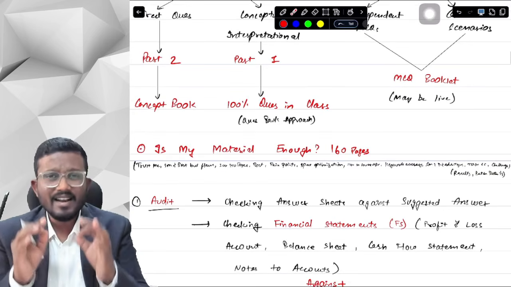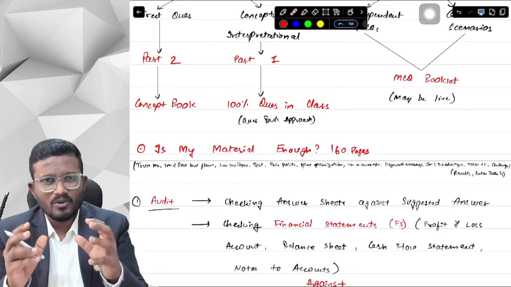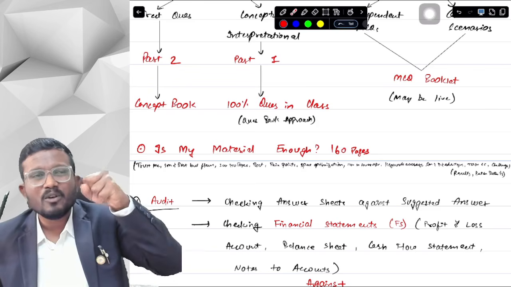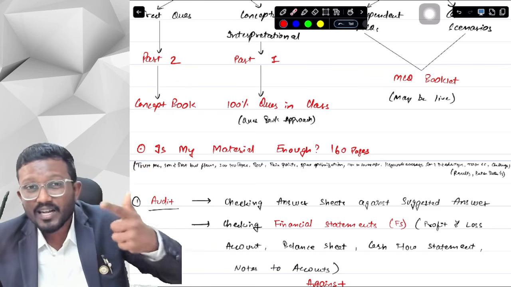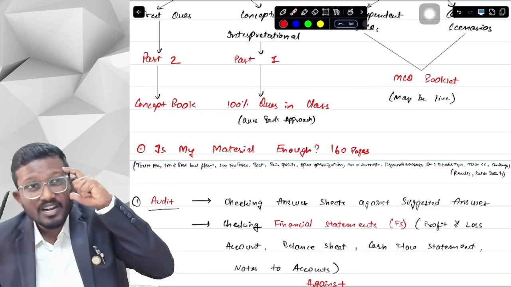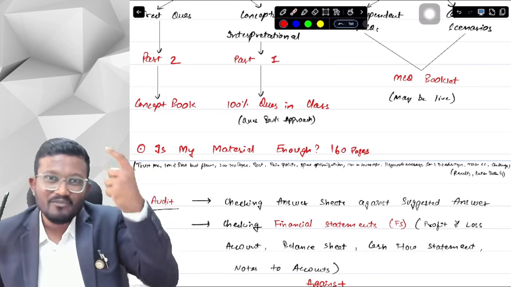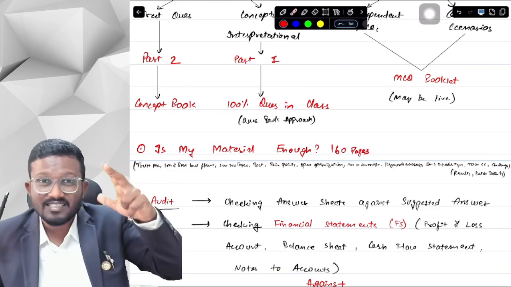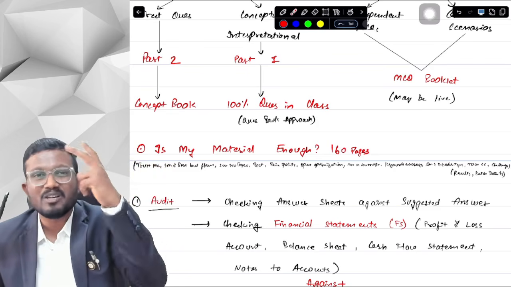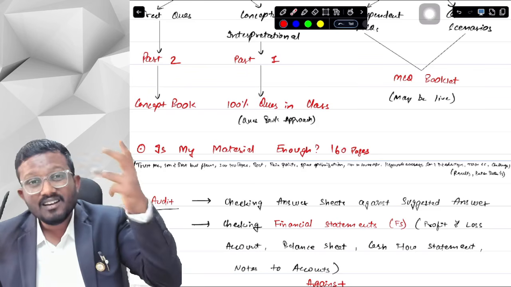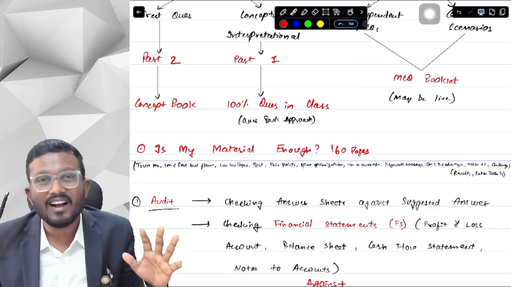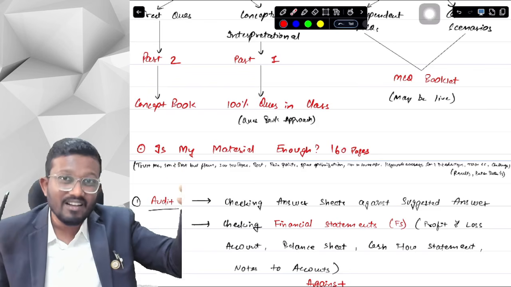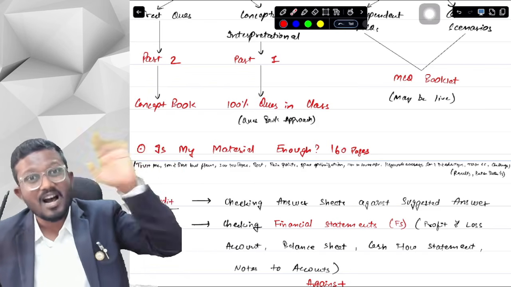But there are a few flaws in the ICAI module. Maybe you can say that the overall structure is not that good. Maybe you can say that there are many things in the ICAI module that are not asked in the exams, but we tend to focus on all those things which are obviously not relevant from our exam perspective. The ICAI module is quite bulky because it is almost impossible to cover 100% of it in 1.5 days. Third, the ICAI module itself doesn't have all the content, because in many of the chapters the ICAI has written that they will be asked from the CA Inter level. We have already studied from the CA Inter level, so they will be asked from there.